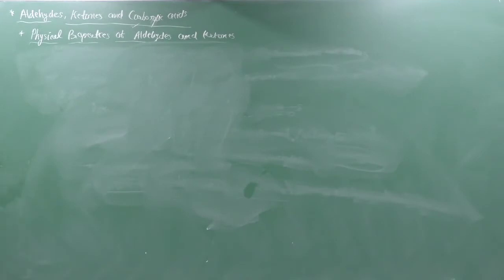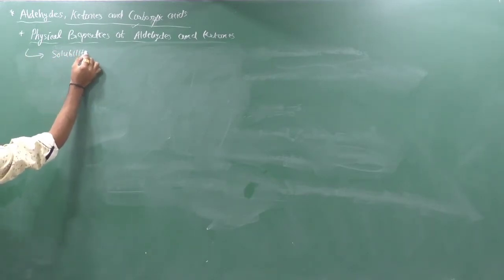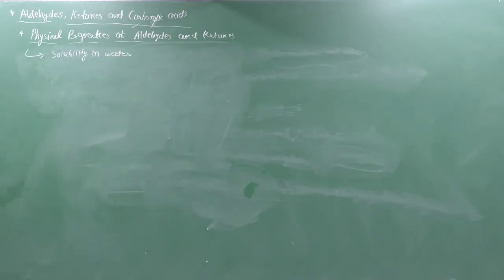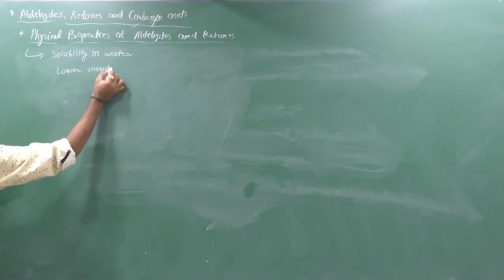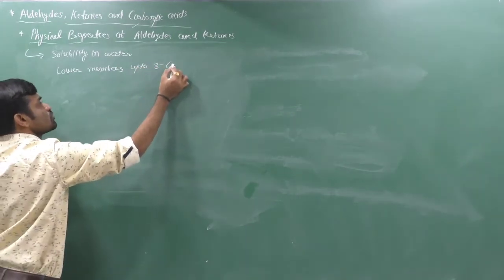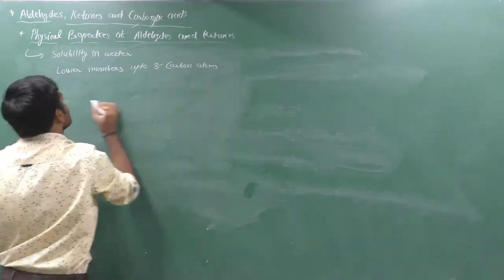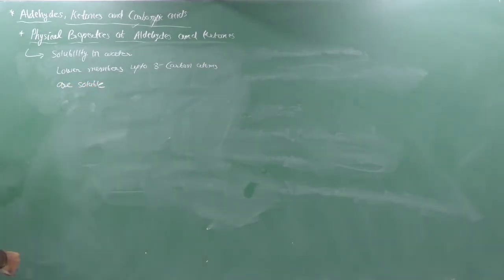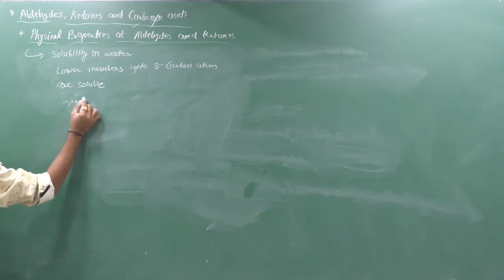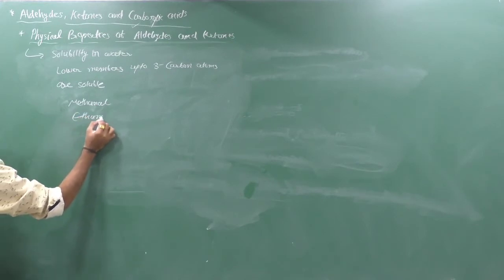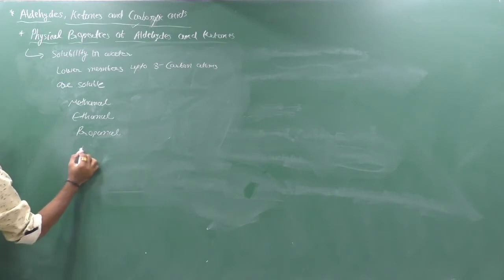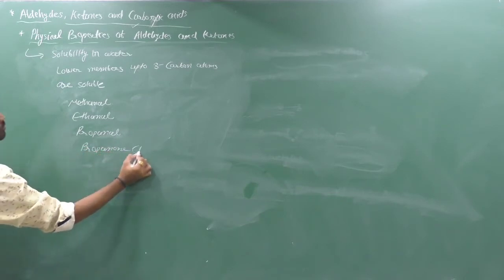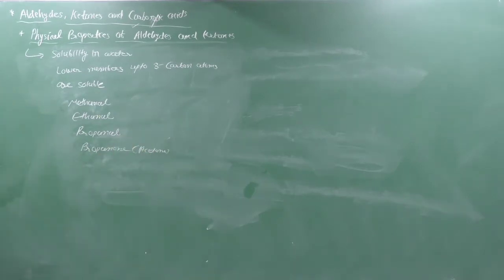Now, if you think about solubility in water, then we can say that the lower members of aldehyde and ketones up to 3 carbon atoms are soluble in water, like methanol, ethanol, propanol, propanone, or acetone. These all are generally soluble in water up to 3 members.